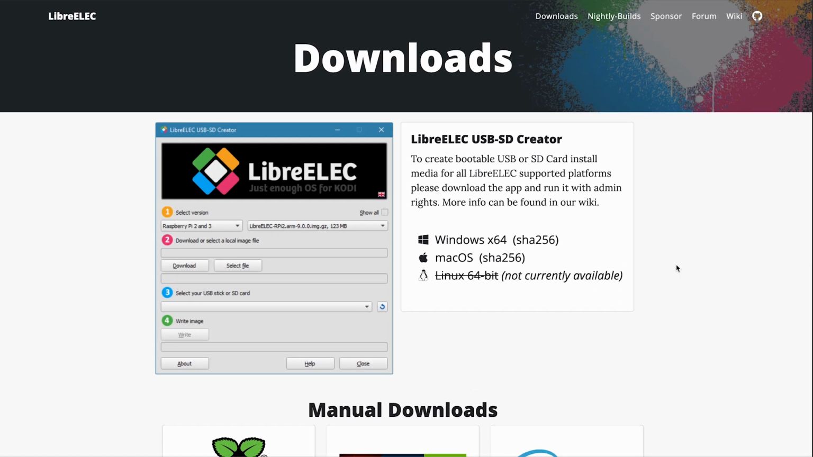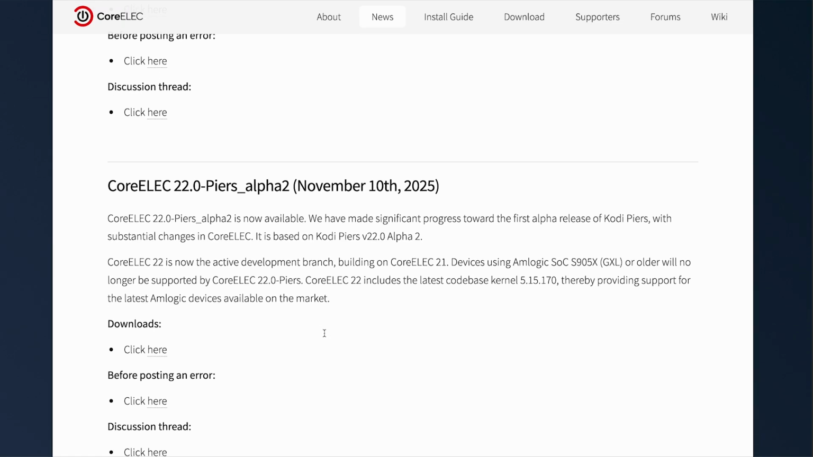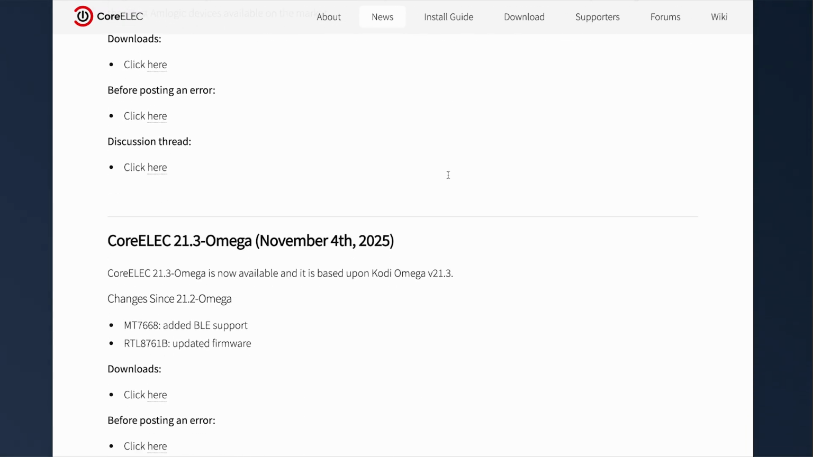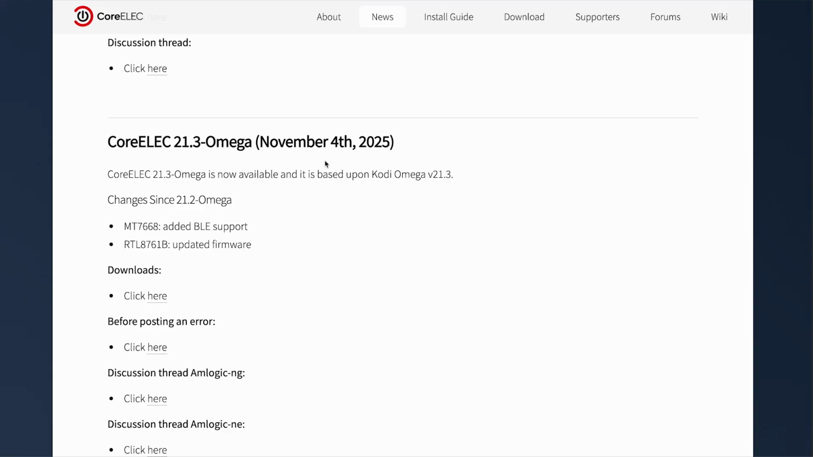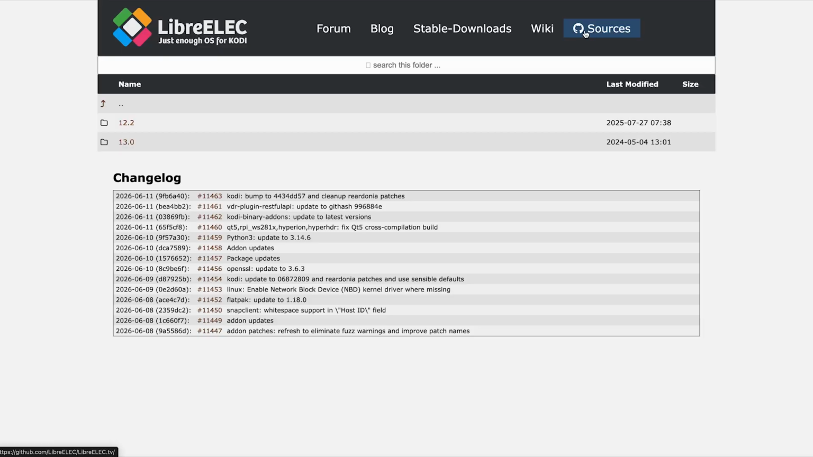So, which one should you pick? Choose CoreELEC if you have a high-end Amlogic based streaming device and care about raw performance, audio pass-through capabilities, and rare video format support. Choose LibreELEC if you're using a Raspberry Pi and want maximum compatibility, huge community support, and reliability.